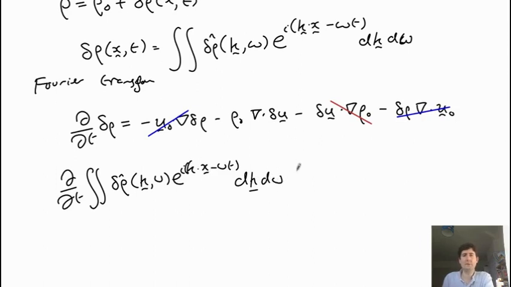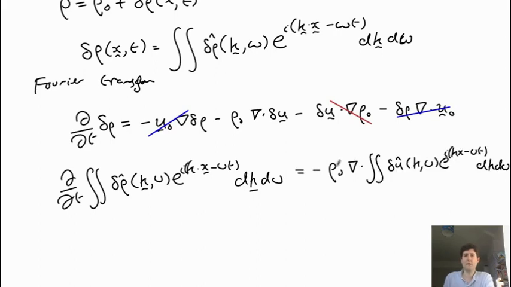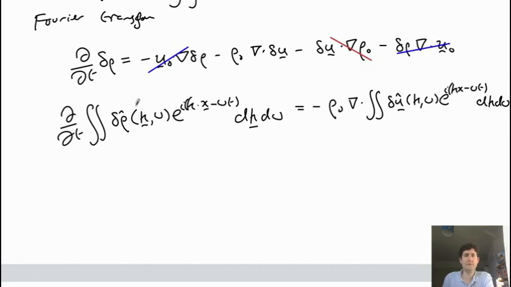And then on the right hand side we just have minus rho naught, and then here we have a divergence. So I've just substituted in the same expressions for delta rho into here, and a very similar expression for delta u into here. So we have a Fourier transformed version of it. So we've got delta rho hats and delta u hats, all functions of k and omega.